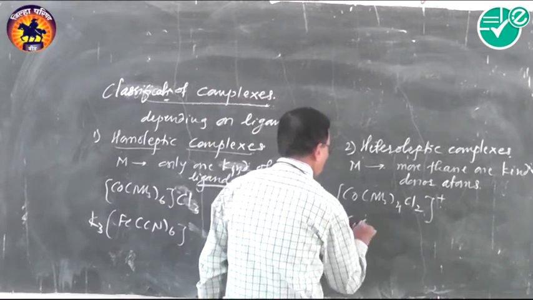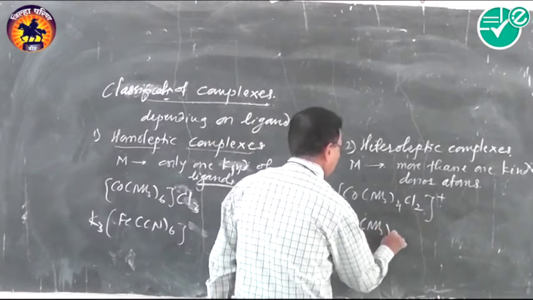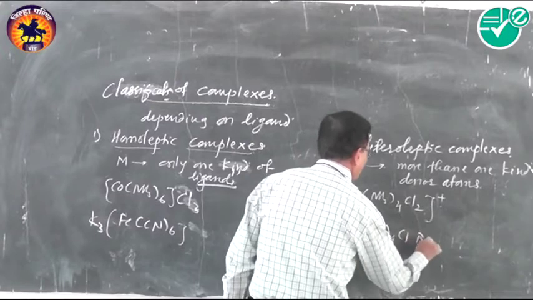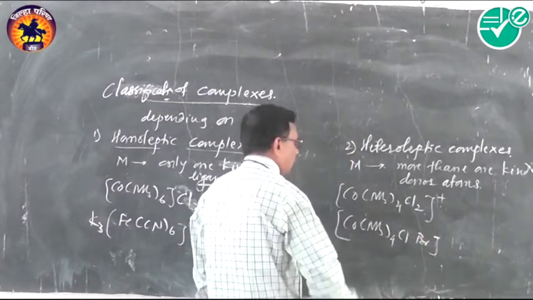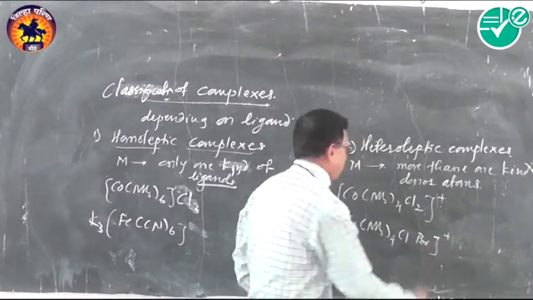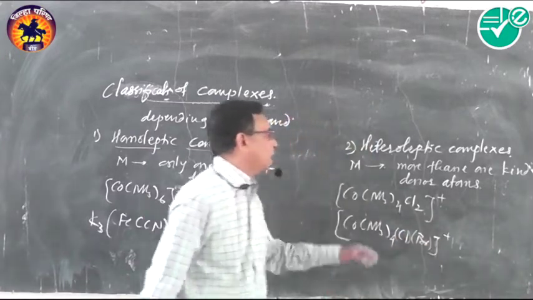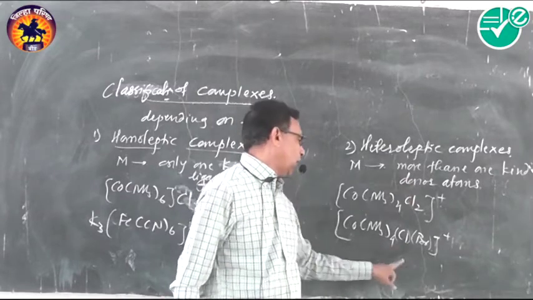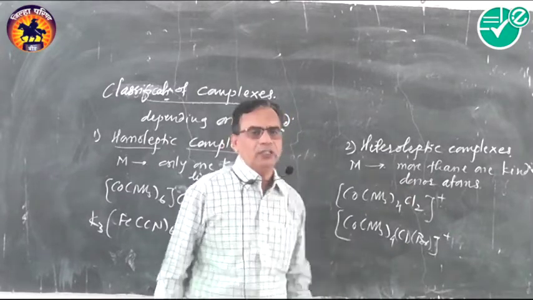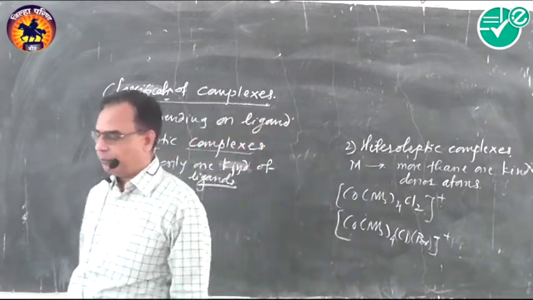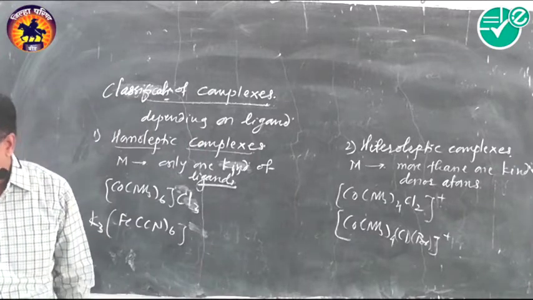Or [Co(NH3)4ClBr]. This is also a heteroleptic complex. Different ligands are there, or more than one kind of donor atoms or ligands are there. Hence, these are known as heteroleptic complexes.